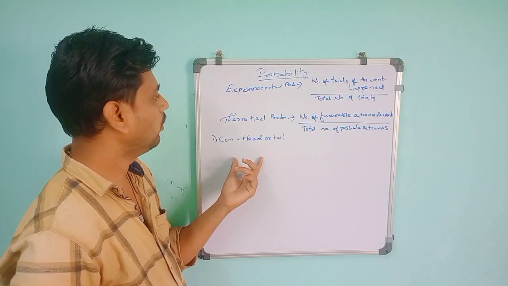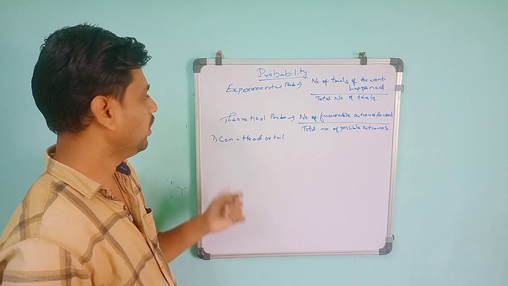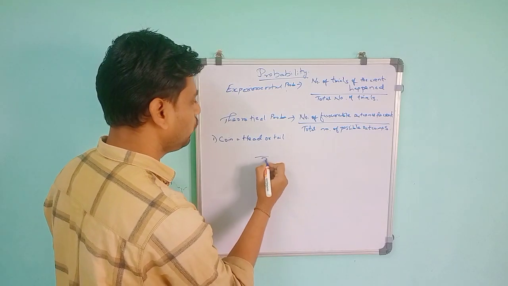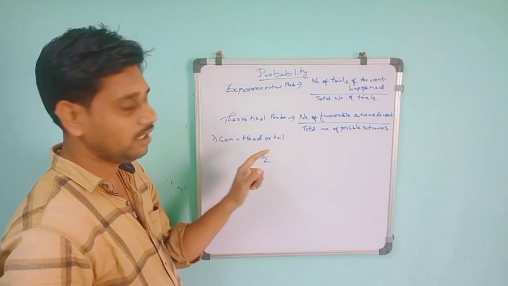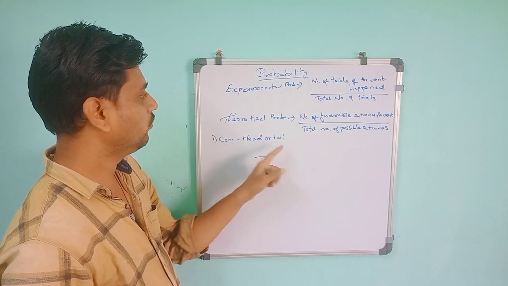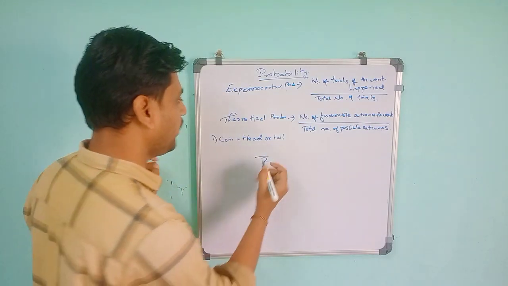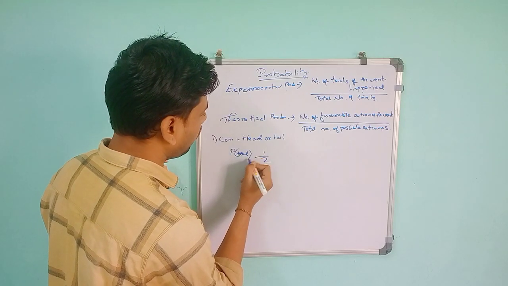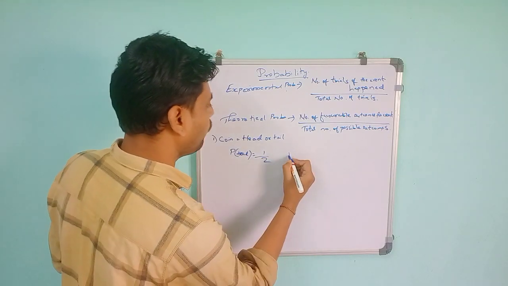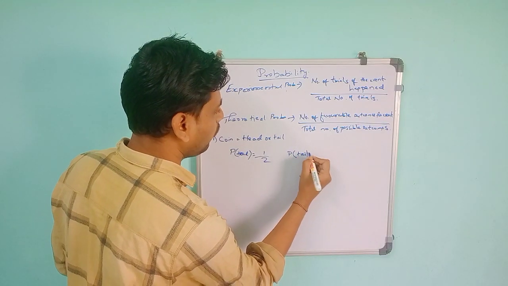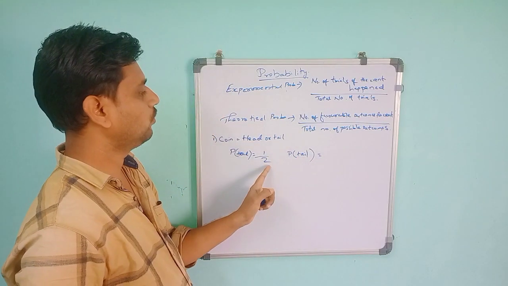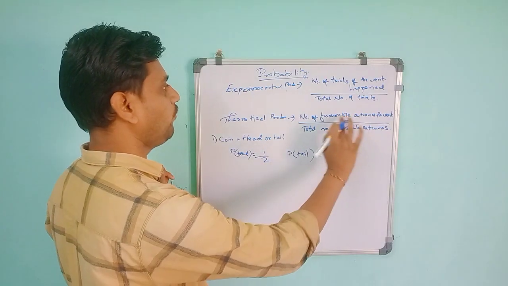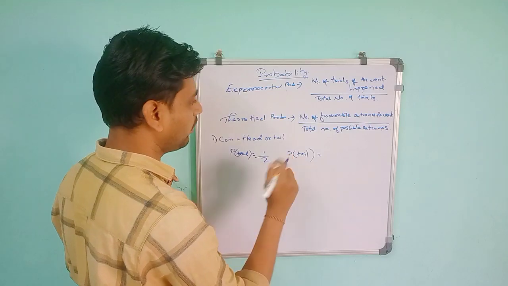So if they ask what is the probability of getting a head, if I toss only one coin, the total possible outcomes is 2, and getting a head is only one, so 1 by 2. So the probability of getting a head is equal to 1 by 2, and the probability of a tail is also 1 by 2, since tail you can get only one time.